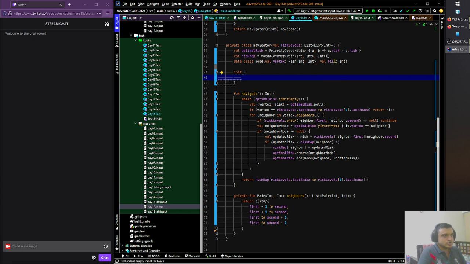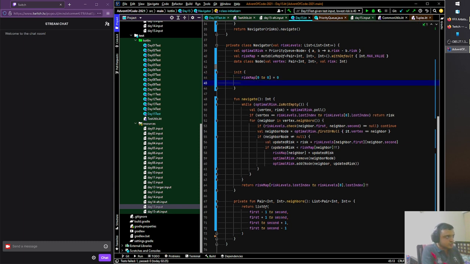We can do this. In the init block, we can take the risk map and use dot with default. We have to return a risk, so the risk by default is int dot max value. So anything that isn't entered gets a risk of int dot max value. And the only thing we want to do is add in risk map of 0 comma 0, since it's a pair, is equal to 0.